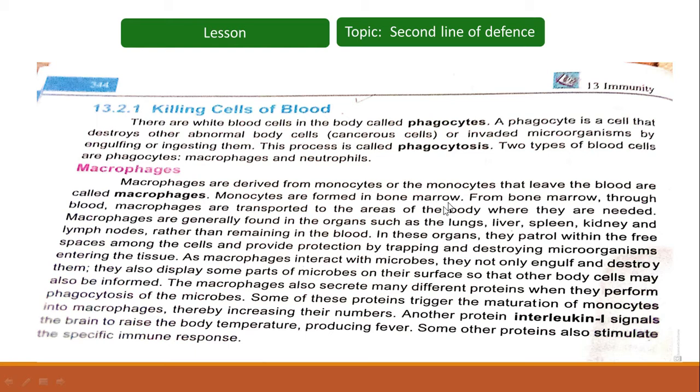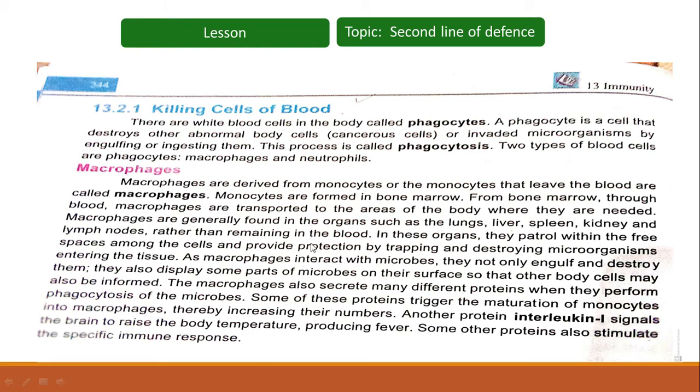Monocytes are formed in the bone marrow. So the site of formation of monocytes is bone marrow. From the bone marrow through blood, macrophages are transported to the areas of the body where they are needed. They are transported via blood to the site where they are required.